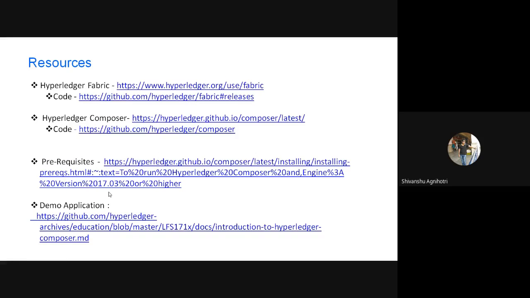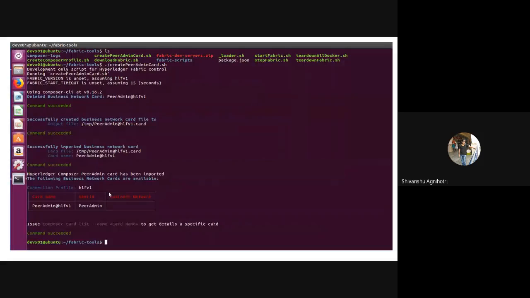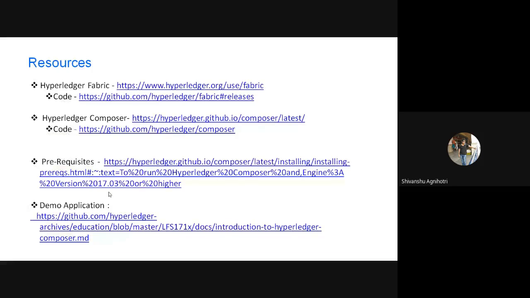If I had included those steps, there would be at least 8 or 10 more slides. So I cannot include all of them. But if you go to this demo application link, you will get all of the details. You will also get how to run Fabric, how to run Composer, how to install all the prerequisites. So I would recommend you please go through this link once if you really want to develop your own blockchain application for the first time.